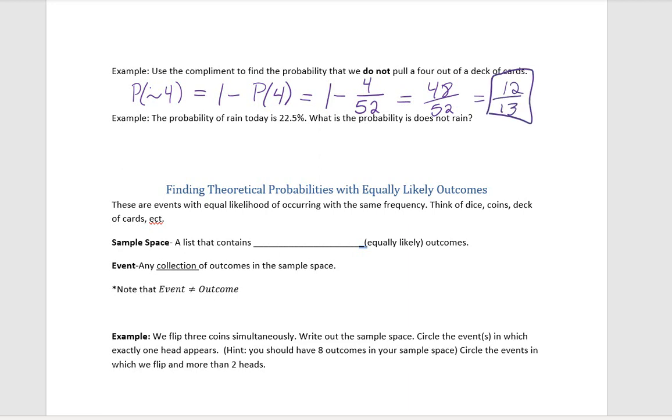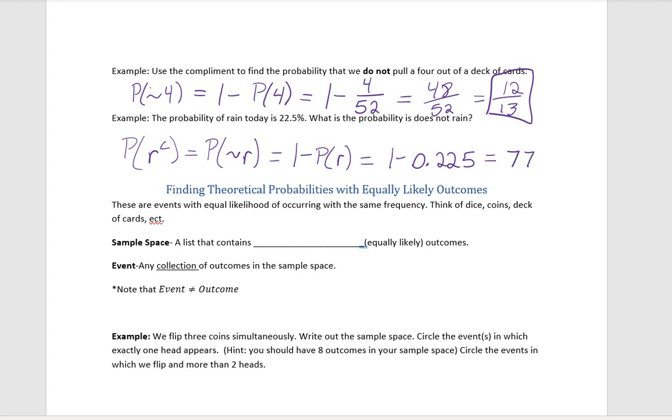A more realistic example of when we would do this would be, if the probability it's going to rain today is 22.5%, what's the probability it doesn't rain? Well, the probability that it doesn't rain, so the complement, which you could also write as doesn't rain, is going to be 1 minus the probability that it does rain, which would be 1 minus 0.225, which would give us a 77.5% chance that it will not rain.